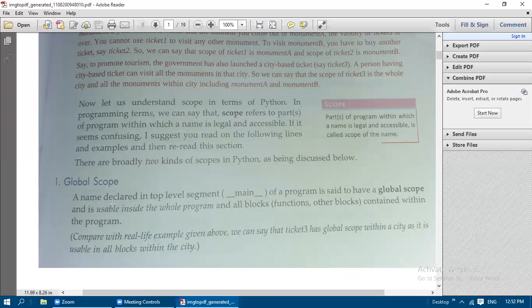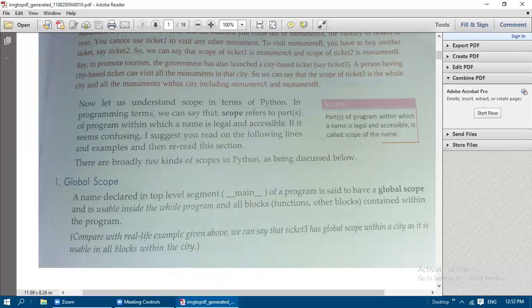Global, in the sense, is a name or a variable which is declared in the top level statement. What is meant by top level statement? It is the main program. Top level statements always start from the edge of the program, as we have seen in the Python interpreter. When we are typing in script mode, we need to start typing from the edge only. That kind of statements, top level statements, are the main part of the program. When a name is declared in the top level segment of the program, it is said to have a global scope, and that name is usable inside the whole program.